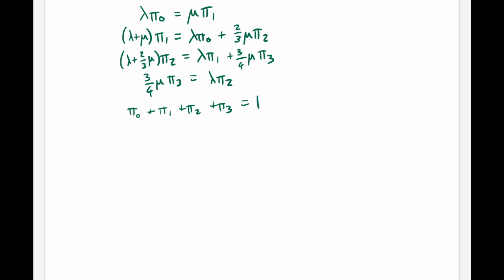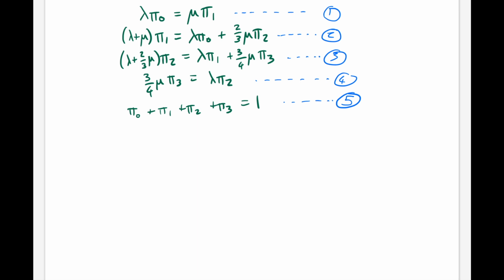We'll be doing a lot of manipulation to try and find which values of pi 0, pi 1, pi 2 and pi 3 fit and solve this system. So let's label the equations to help us with our manipulations. A useful tactic, as always, is to put all the unknowns in terms of just one of the unknowns. So let's try and put everything in terms of pi 0.